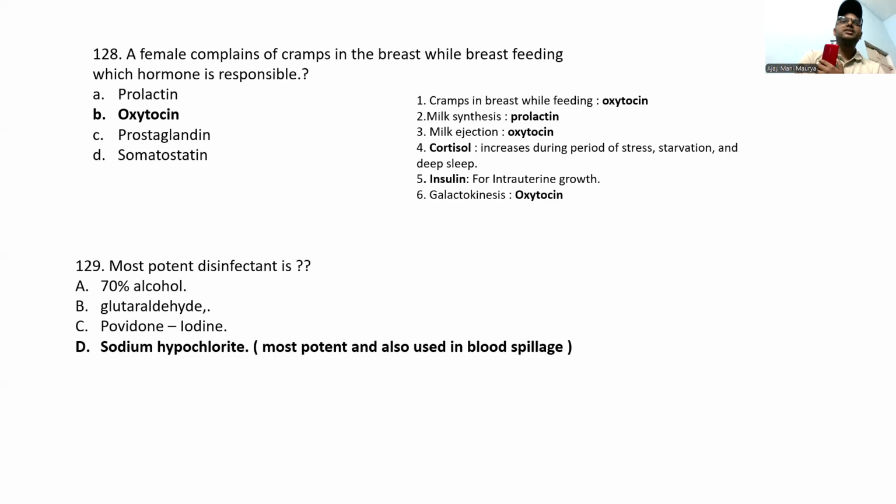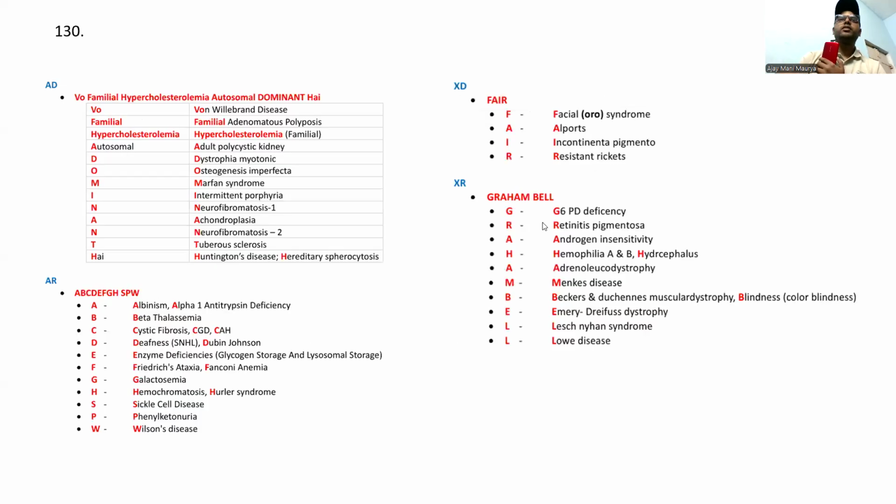Most potent disinfectant is sodium hypochlorite. You will see this one briefly in the upcoming slides. Also, guys, you have to remember the genetic inheritance, like autosomal dominant, autosomal recessive, X-linked dominant and X-linked recessive. Please remember this one. I don't know how you are going to remember, but remember these, guys. Always they will ask from the dominant itself. Please remember that.